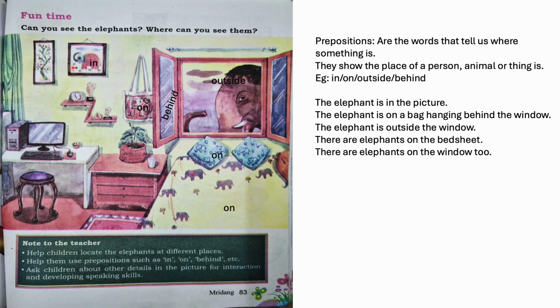Then see the picture on the wall. There is an elephant in the picture. Can you see an elephant here? Yes. Then there is an elephant on this bag also. Here you can see a bag behind this window, and on that bag there is an elephant. So there are elephants everywhere.